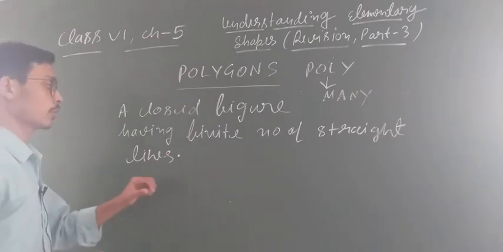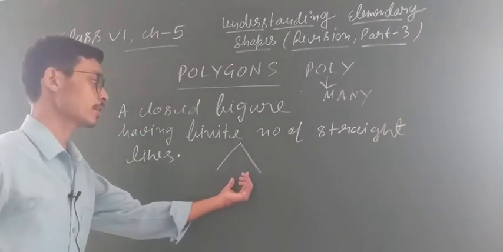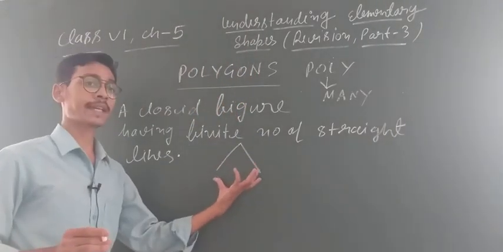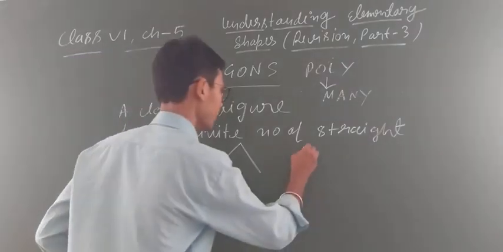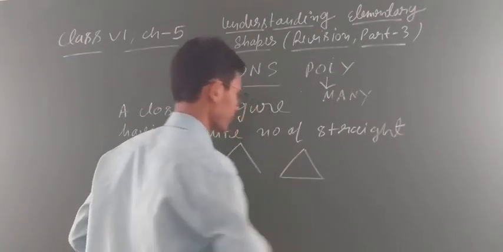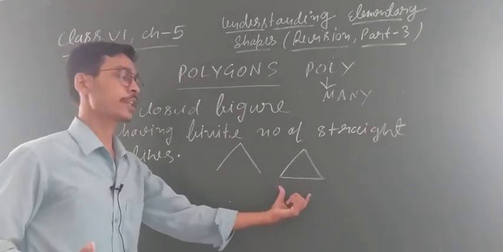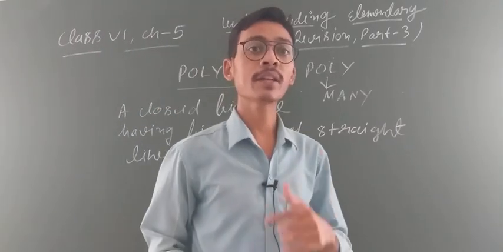Okay, तो देखो, if I draw this type of diagram, this is not a polygon. You can see easily because it has line segments, but this is open. But if I draw like that, you know that this is a triangle, and this has 3 straight lines. You can say this is also a polygon having 3 sides.